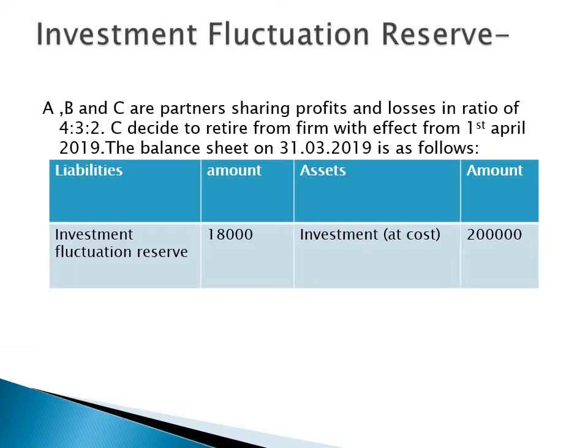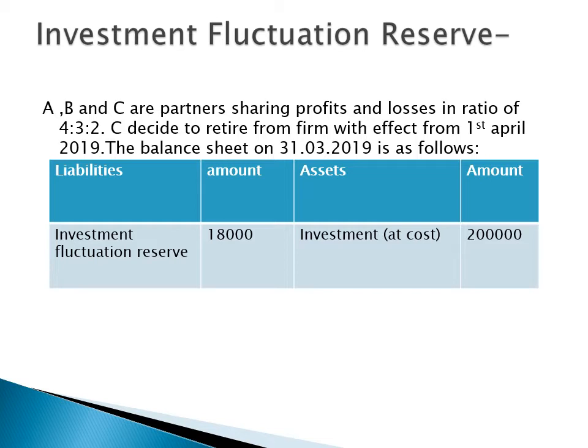Now we have one of the important reserves in the question. It may be in the chapter of change in profit sharing ratio, admission, retirement or death. There are some cases regarding investment fluctuation reserves. I took some of the cases. With the help of these illustrations, we will discuss all the cases of investment fluctuation reserve.